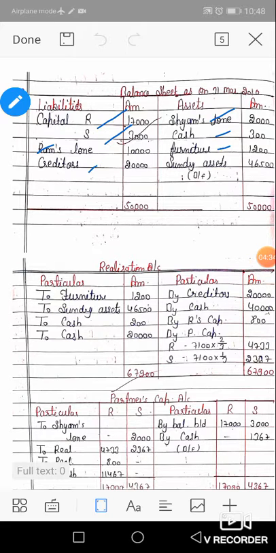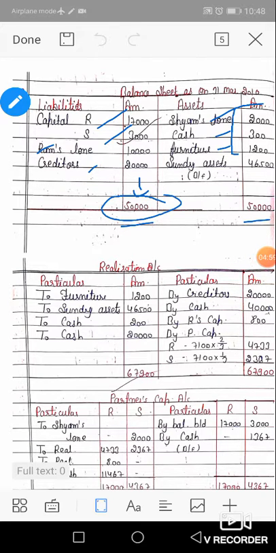Now, addition of both sides. The total of the liability side is rupees 50,000, and the total of the asset side is 3,500: 2,000 plus 300 plus 1,200, so 2 plus 1 is 3, and 3,500.